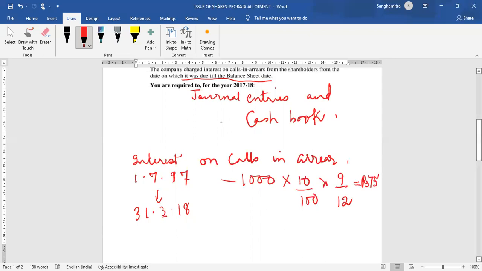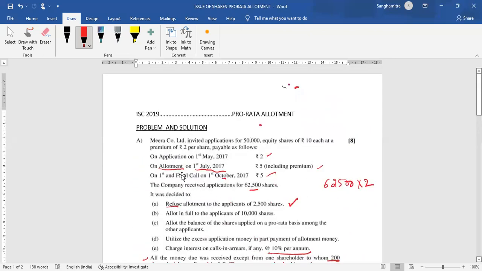All right. Now the next calls in arrear was at the first call stage. First and final call was made on 1st October 2017.